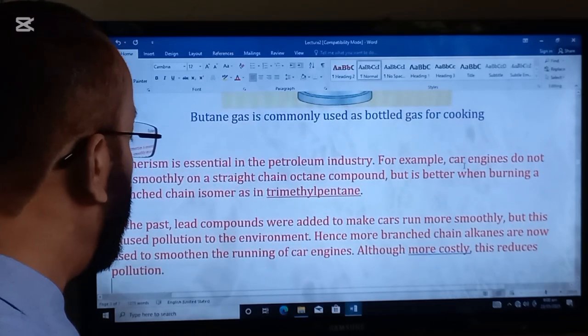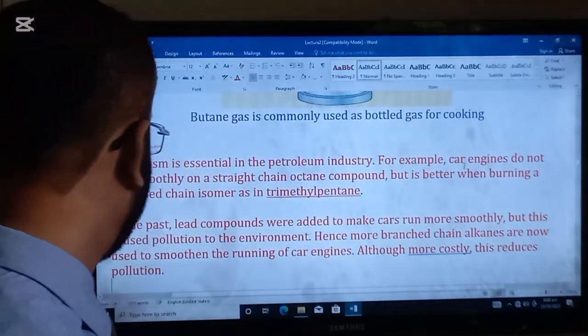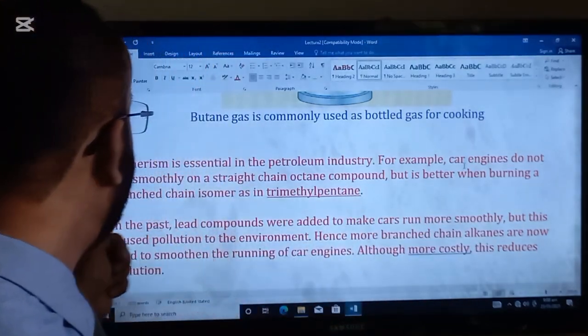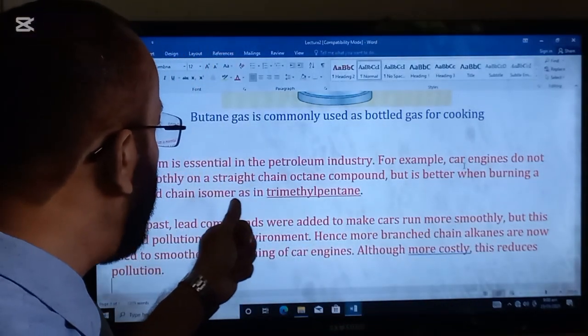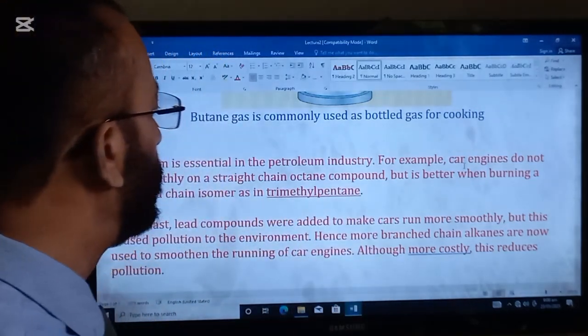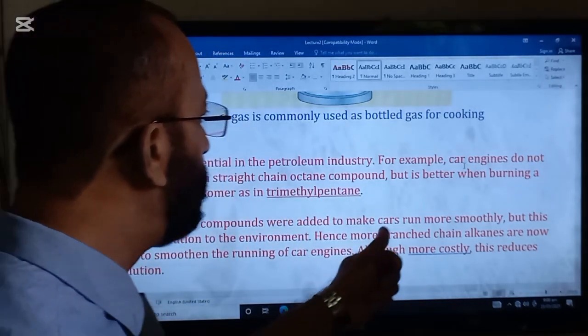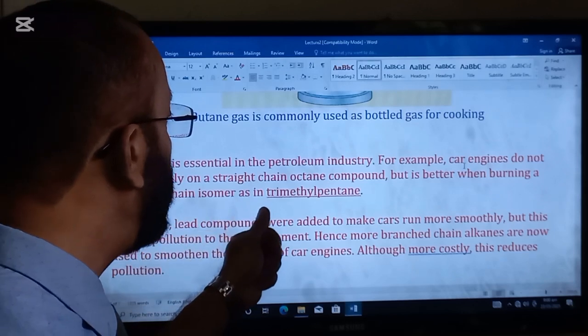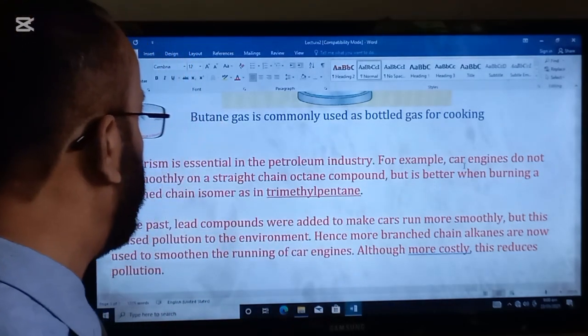Isomerism is essential in the petroleum industry. For example, car engines do not run smoothly on a straight chain octane compound, but run better when burning a branched chain isomer, as in trimethylpentane.